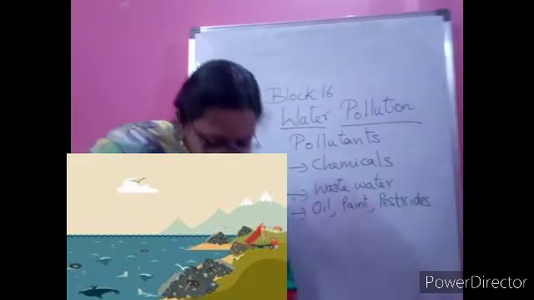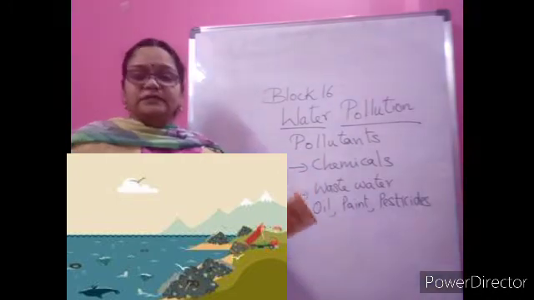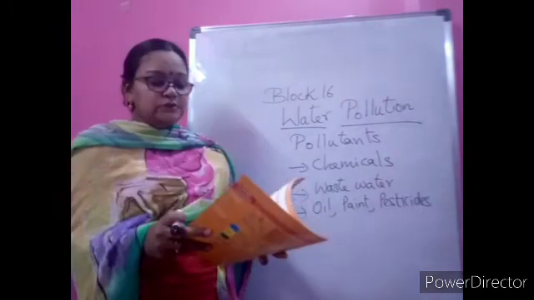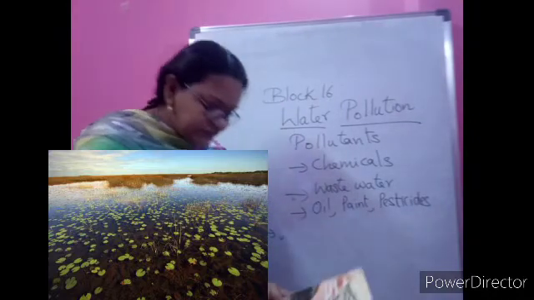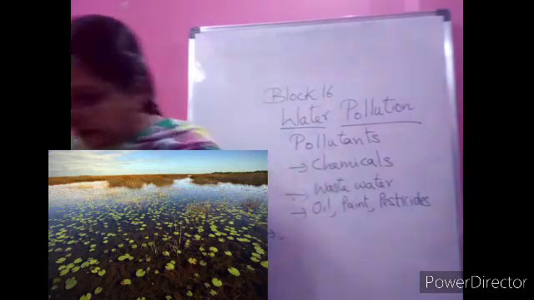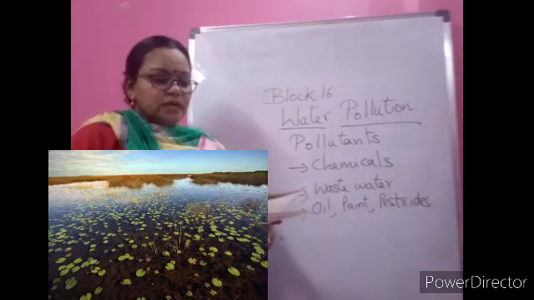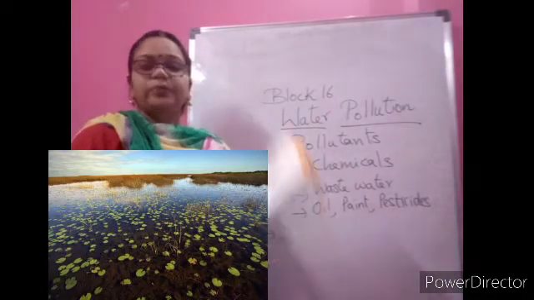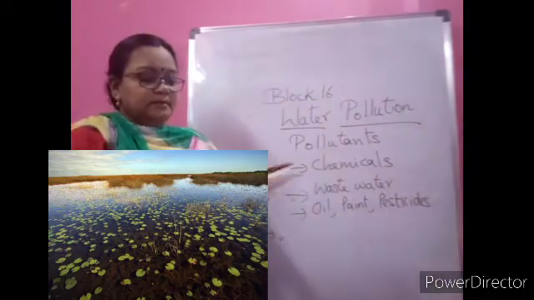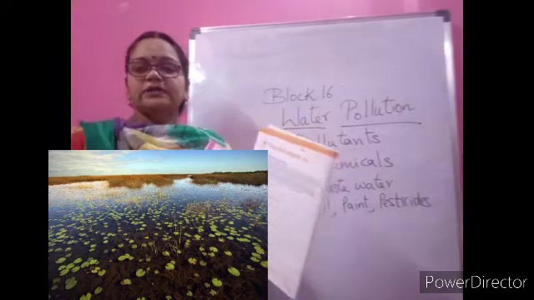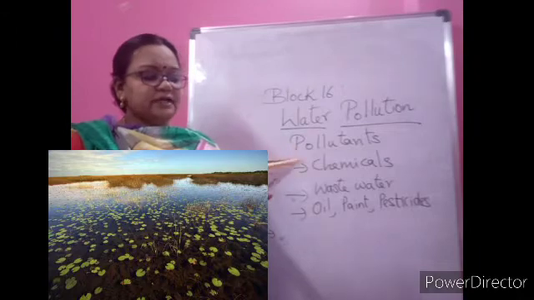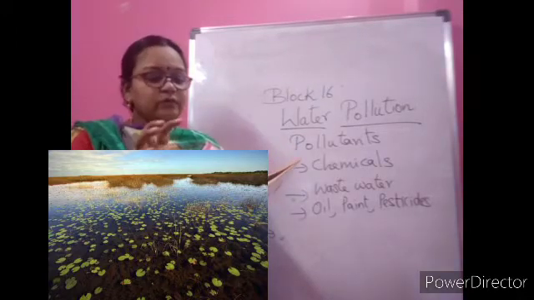So connected to this, there is a small interesting part. Actually, that is the activity for your S3 children. You can open your workbook. In your workbook, page number 42, there is an S3 I am talking about. Pollution affects us. So it is going to affect us in different ways. So now read the text and answer the questions below. They have given one text.